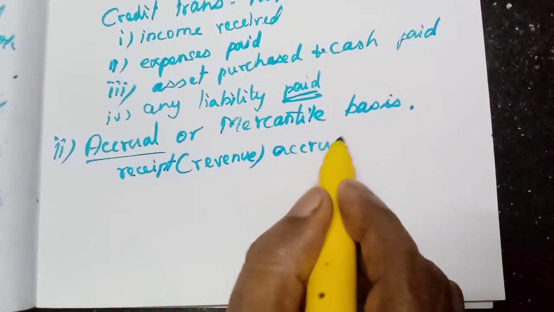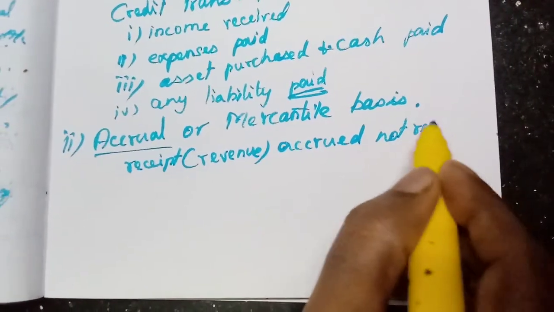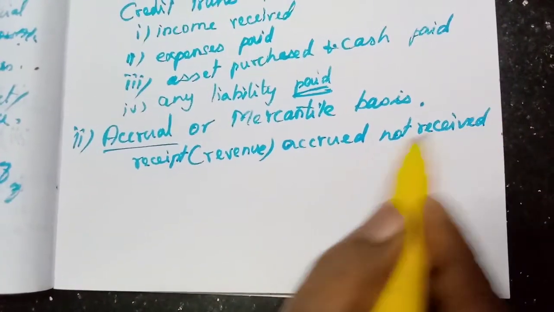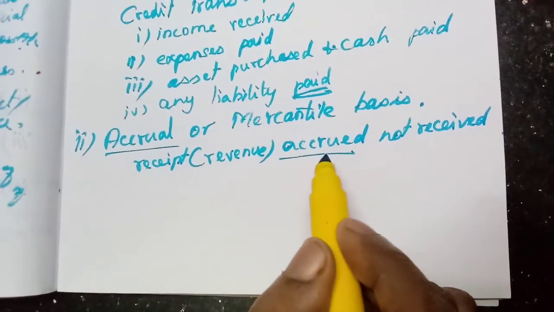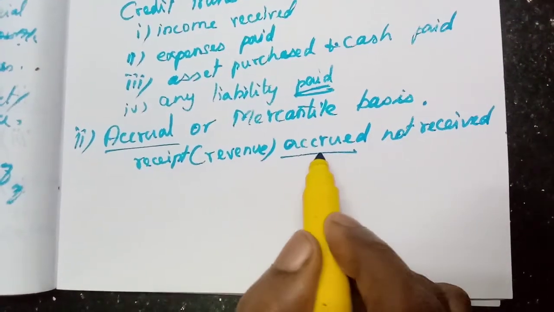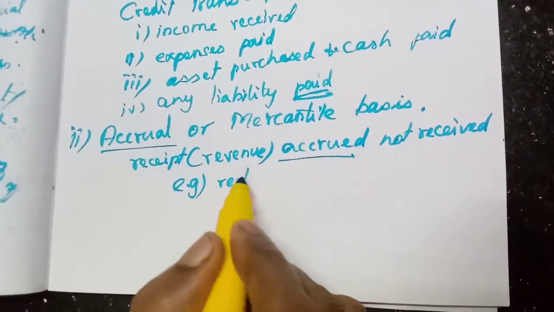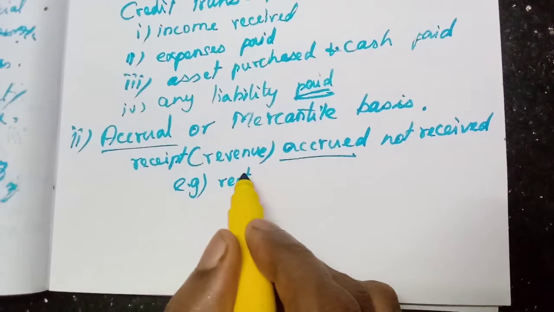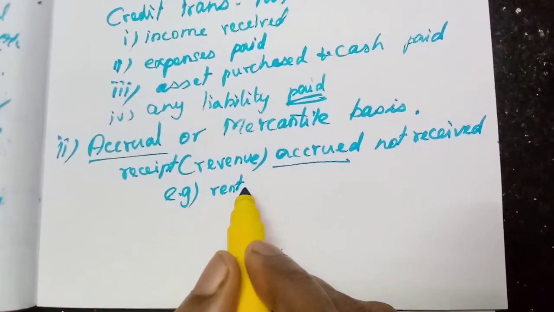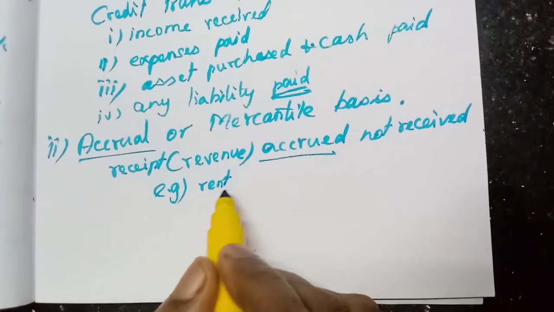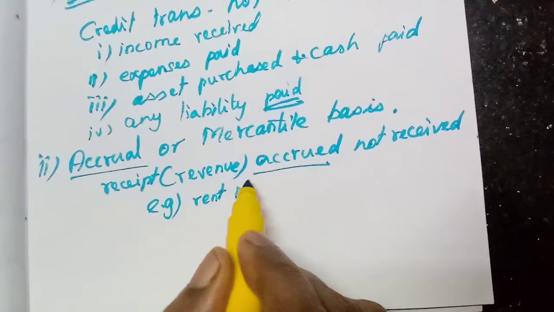Income accrued but not received, we will enter. Even though we have not received, if that income has been accrued, what is the meaning of accrued? For example, rent. Rent we need to receive for a building that we have hired out to someone. That rent must be received in the month of March.